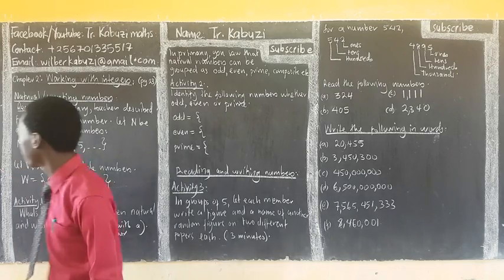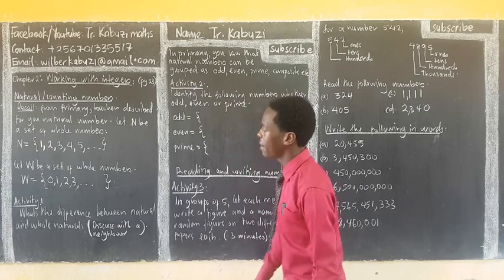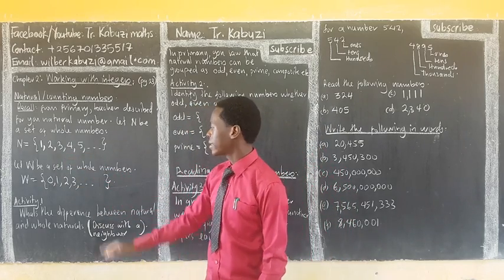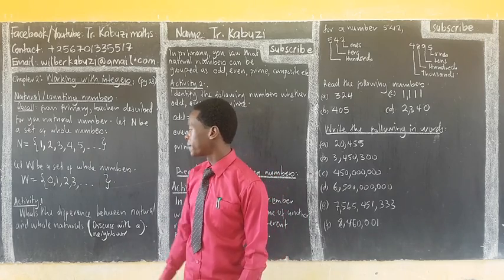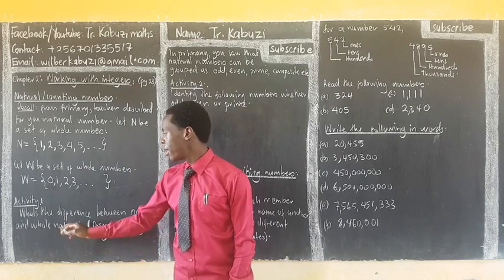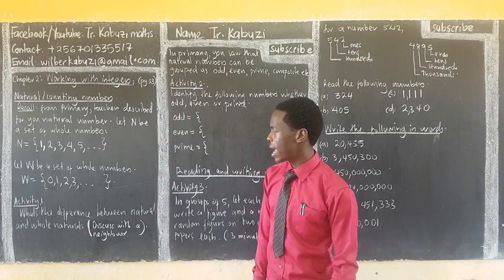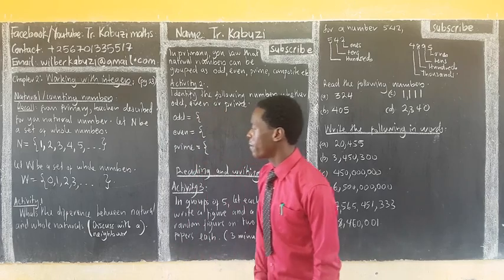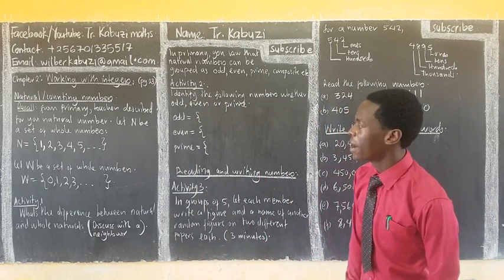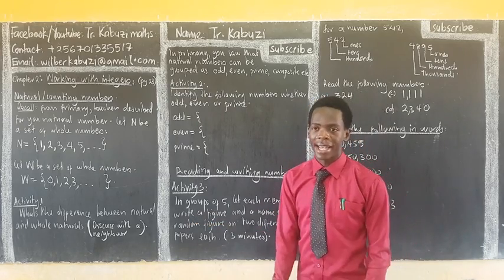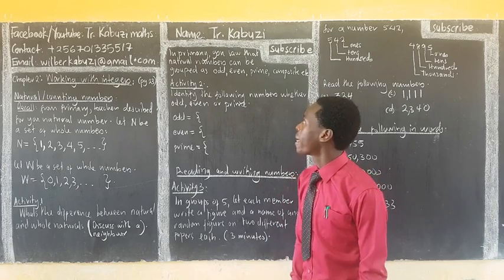Anyway, I think you can see this is the set of natural numbers and this is the set of whole numbers. Now, this one we are going to discuss with the neighbor. Close neighbor. What's the difference between natural and whole numbers? Discuss with the neighbor. That one should take 1 minute. I'll get that answer as I move around.